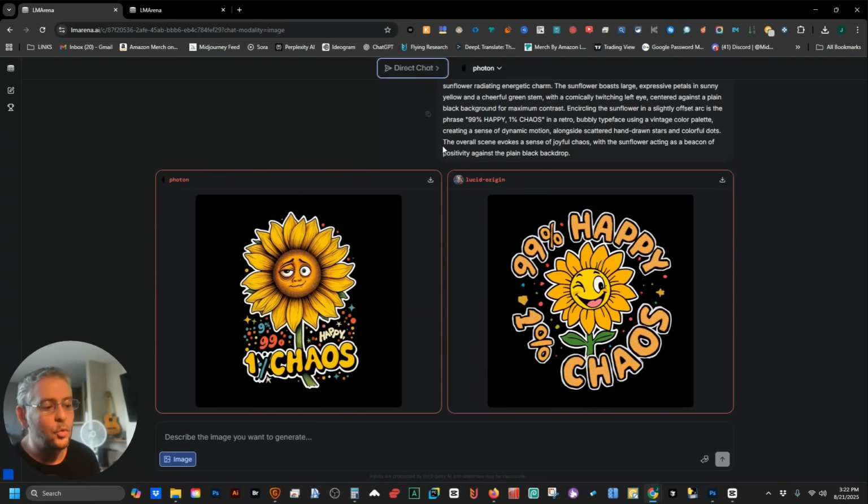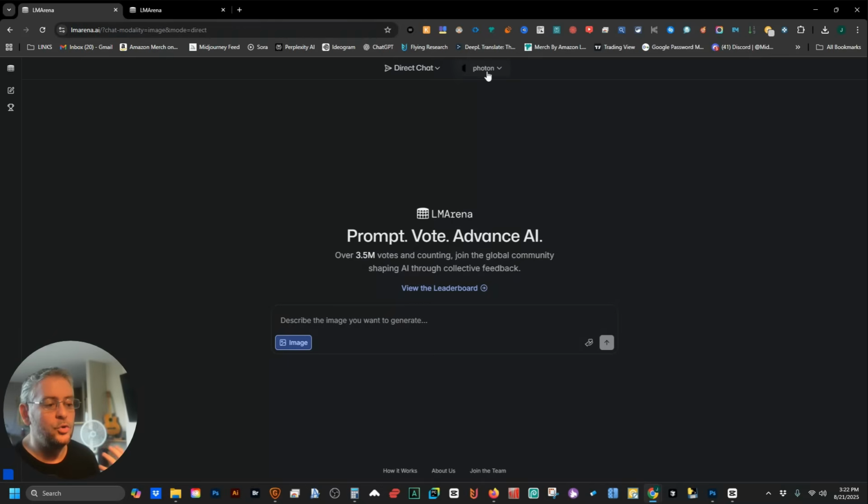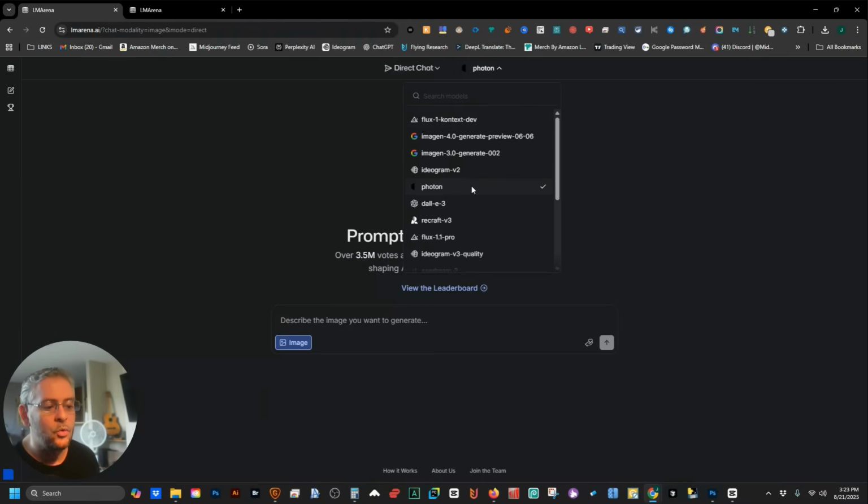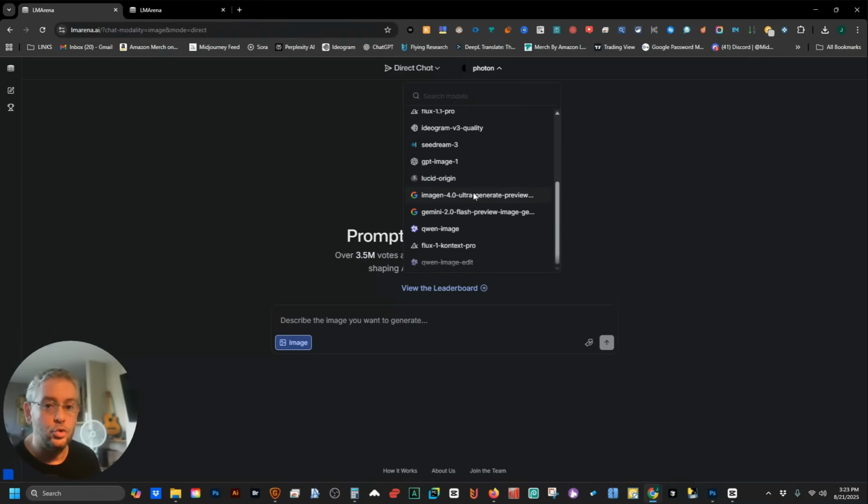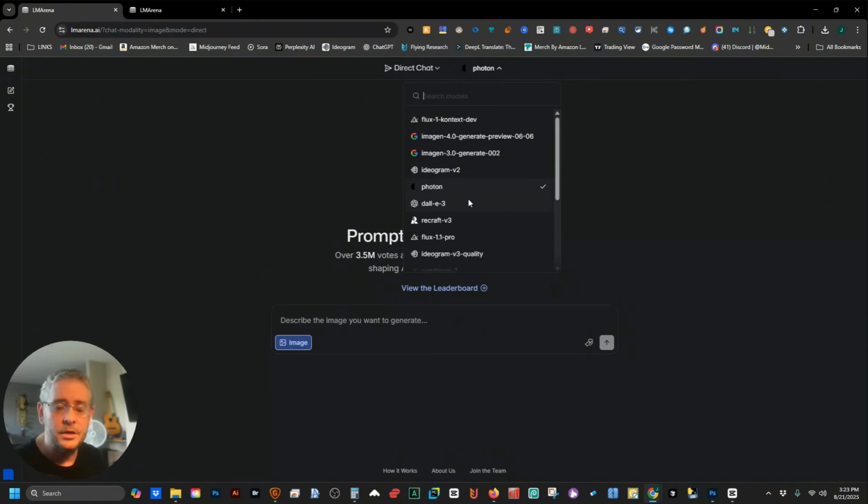But just so you know, direct chat is where you just basically pick one model for image generation and just use one model. Now, we could definitely do this. And with this, you don't have to tell it this or that is better. So you could just continue to make unlimited images, or I think it's unlimited. I haven't tested it for a whole day straight. So let me know if anybody tests this and finds a limit, but I don't think there is one. So here you could pick whichever model you want and use it unlimitedly. And you don't have to answer any questions. You could just use it.